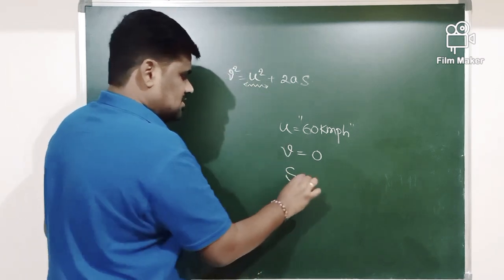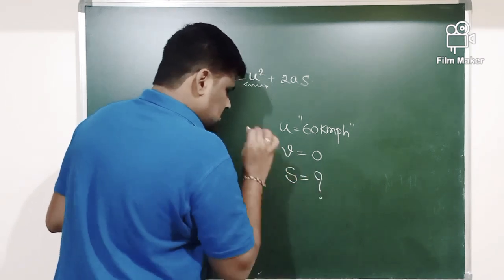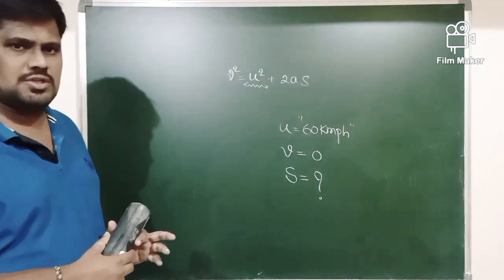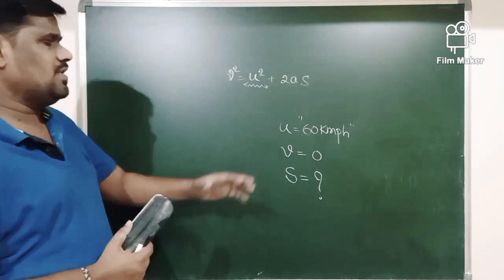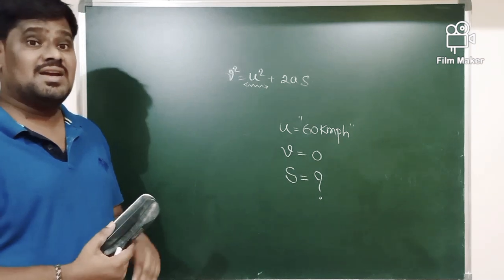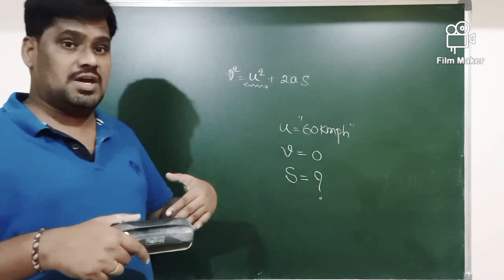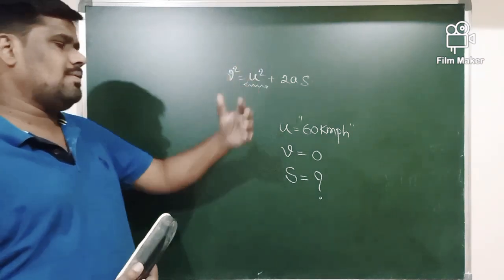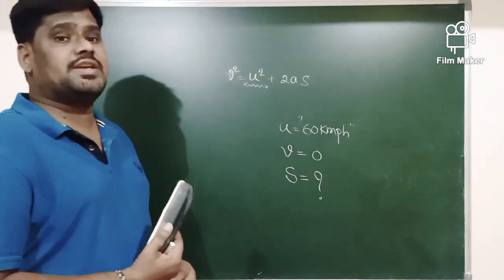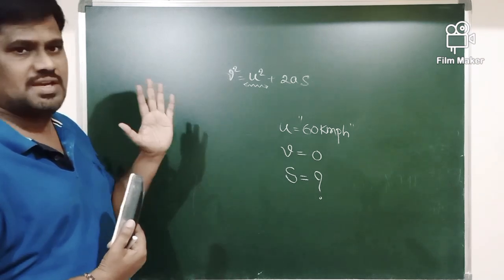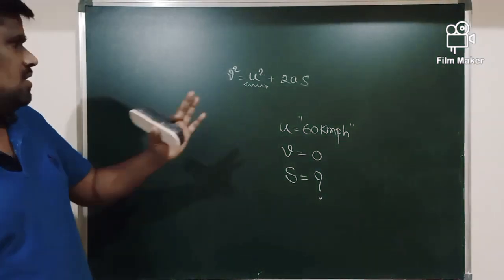s is the stopping distance. We'll try to write the formula for what? The stopping distance here. Then what is a? a is called acceleration of the bus here. Already we assumed that the bus is traveling with a constant acceleration here. That's what a is considered as, the acceleration of the bus.